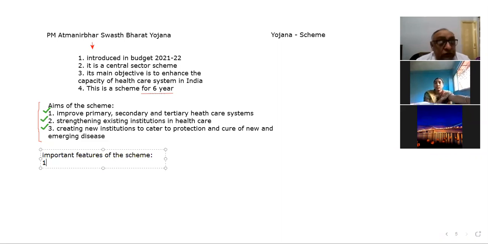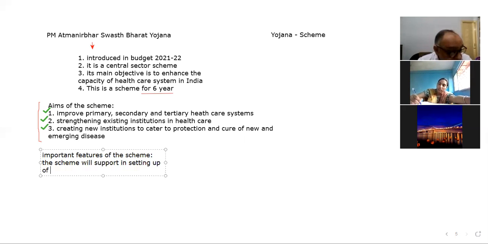As far as the important features of the scheme are concerned, the scheme will support in setting up of, number one, rural and urban health and wellness centers.